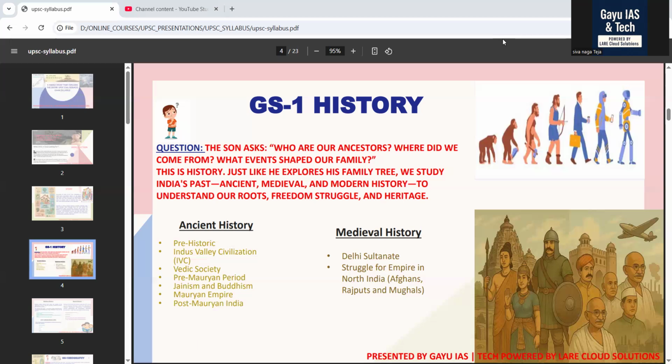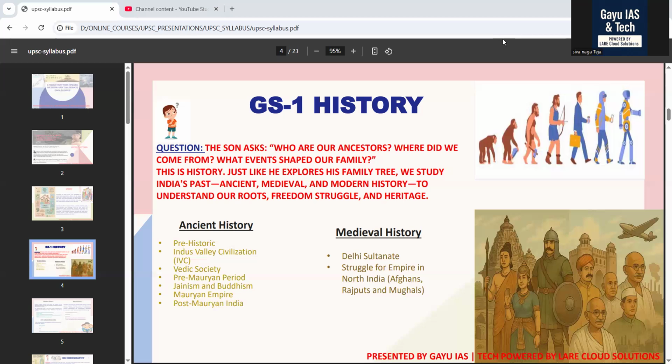kingdoms. Here, going back to the family story, the grandson asked, was all power only in Delhi? Grandfather replies, "Oh no! In the south, Vijayanagara rose like a lion, powerful, prosperous, and full of temples and traditions." What UPSC wants you to study is the founders of both kingdoms, the Battle of Talikota, contributions in trade, temple building, irrigation, art and sculptures in Hampi. What they are going to ask is: how did South India resist and thrive during Sultanate dominance?